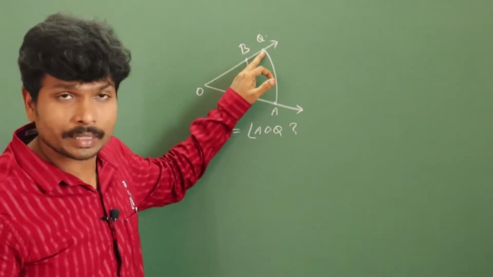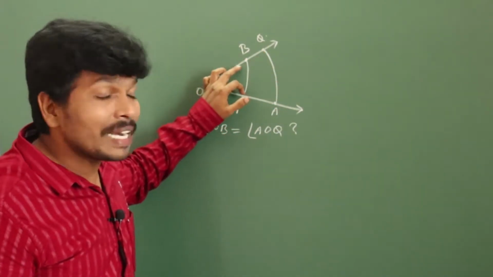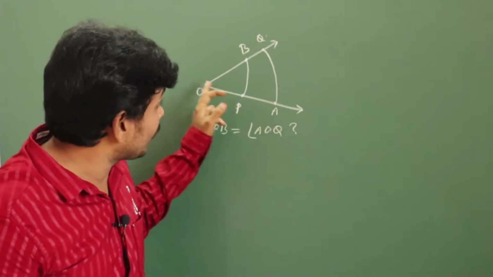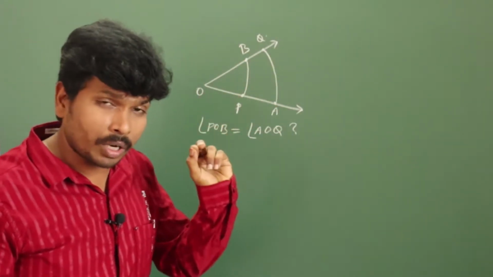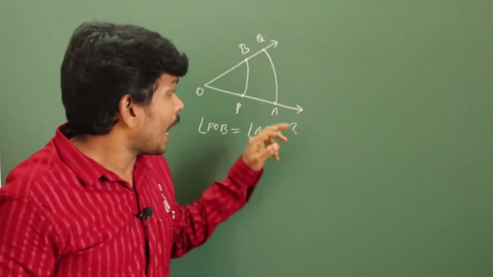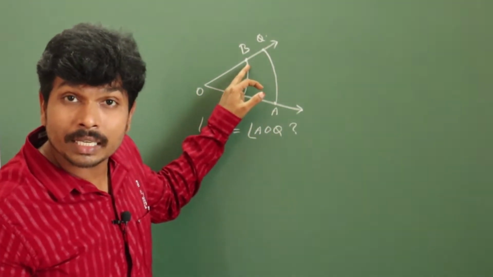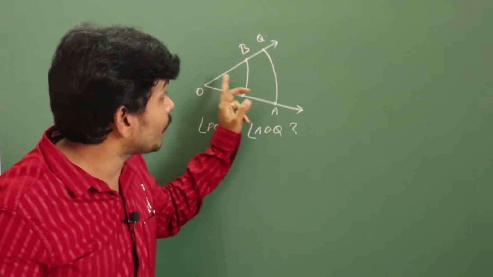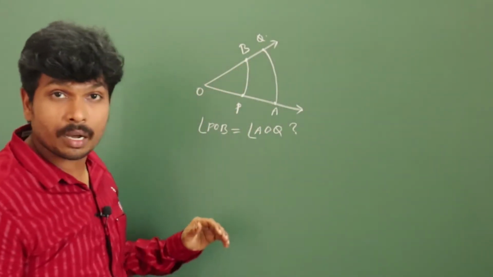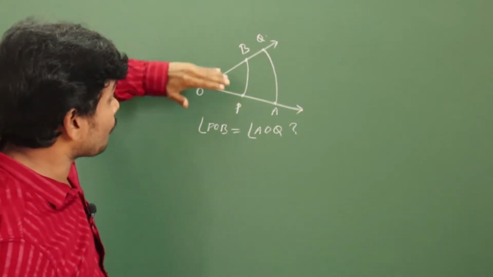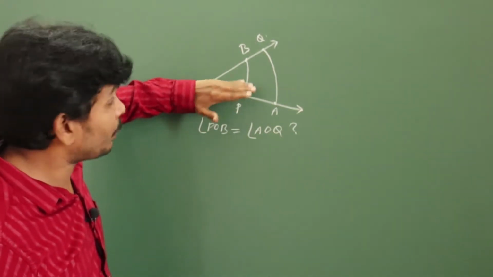Don't observe the length, because angle does not depend on the length of its rays. It is a wonderful property. Both angles are equal, because an angle is nothing but the amount of rotation between the rays.